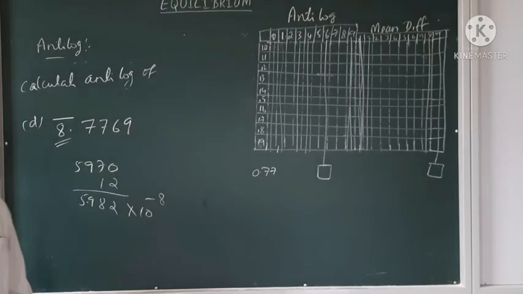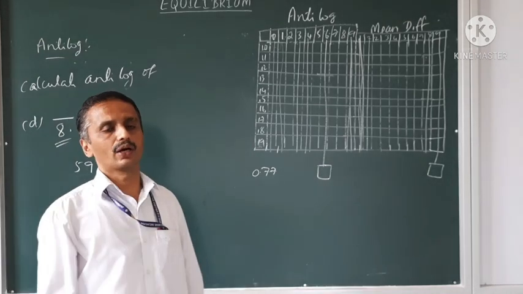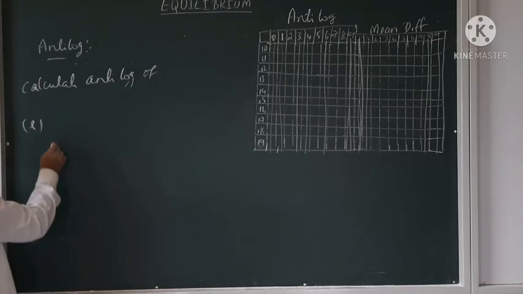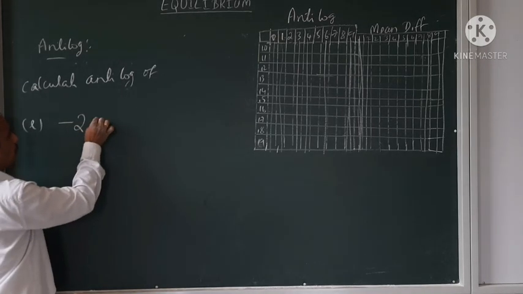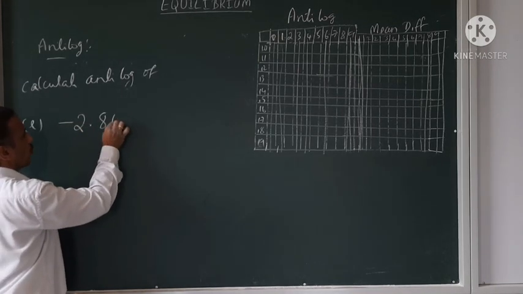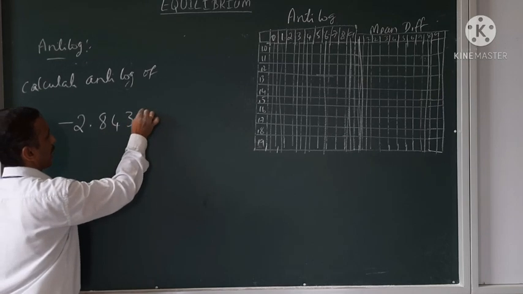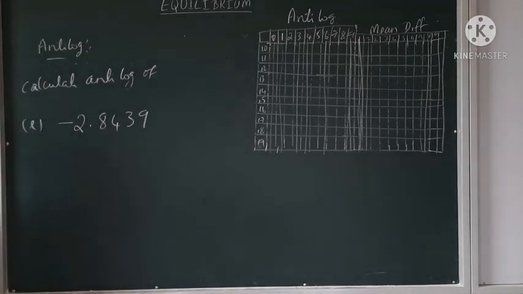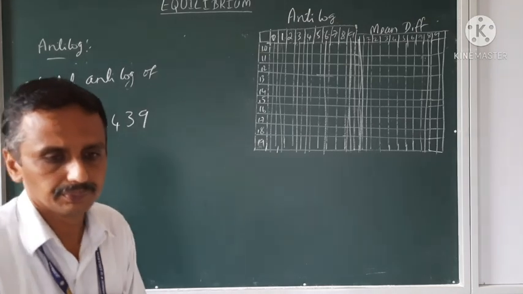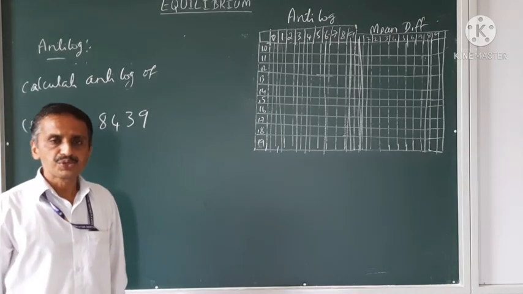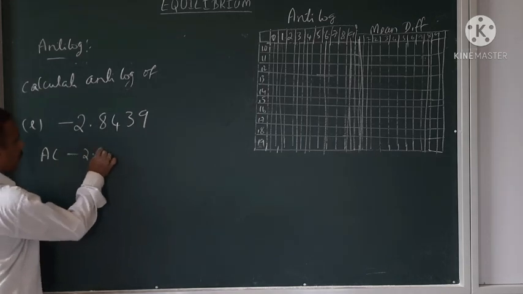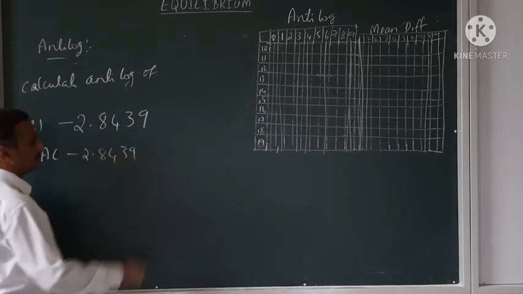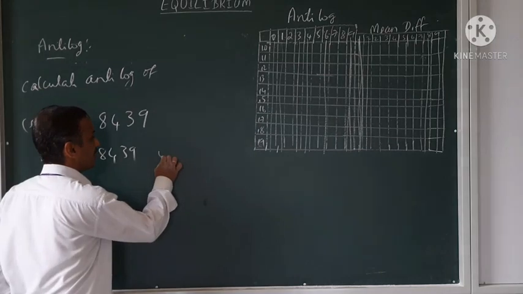I hope you understood how to take the anti-logarithm also. Next one, anti-log of minus 2.8439. See, anti-logarithm of minus 2.8439 will end with infinity.